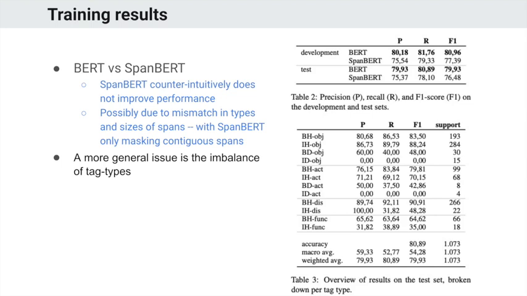We actually thought that SpanBERT embeddings would provide the best performance for us, but regular BERT embeddings perform better. That was a bit counterintuitive, but it's possibly because SpanBERT only masks contiguous spans of a fixed size, whereas we are working with different sizes and discontiguous spans as well. More generally, there's an issue with how small the data set is and the imbalance of tag types.